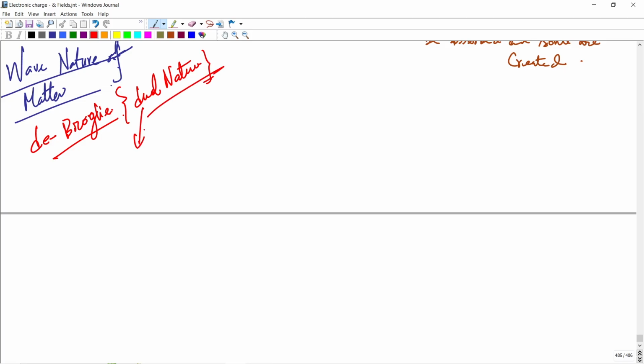Dual means a wave nature and a particle nature.